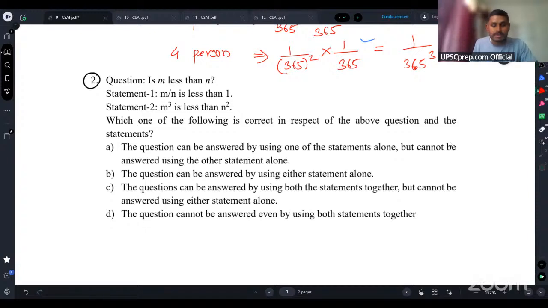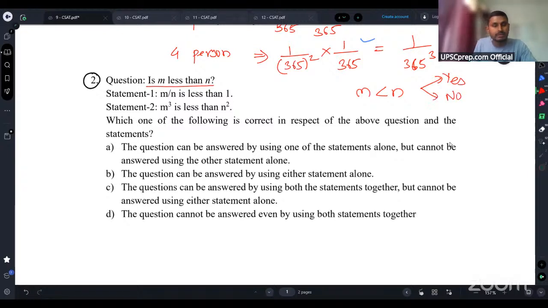Okay. The question says, is m less than n? So m and n are two numbers that we don't know, but we just have to confirm whether m is less than n or not. We should be able to answer this question. The answer can be yes or the answer can be no.